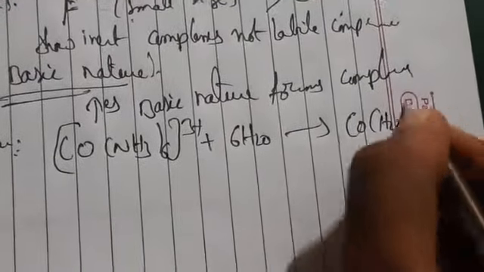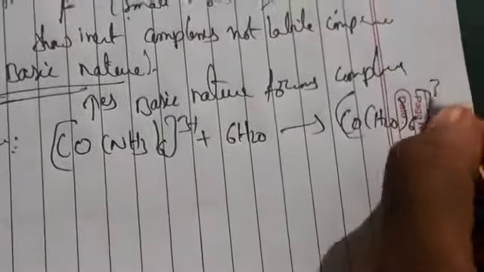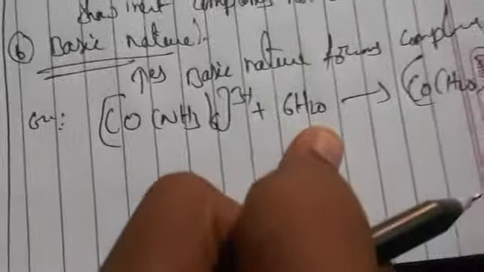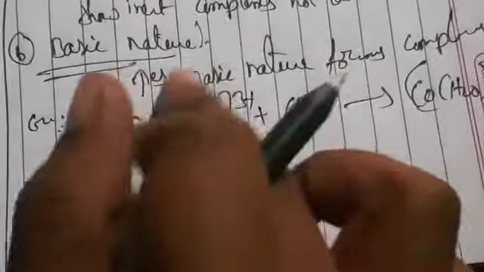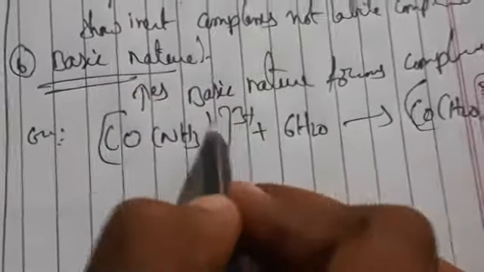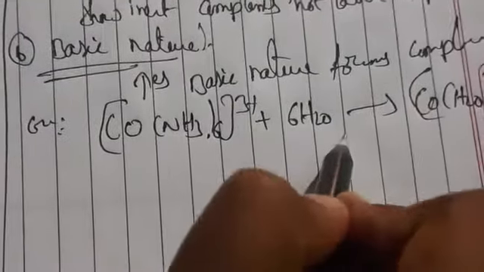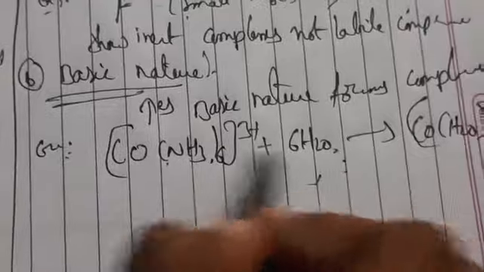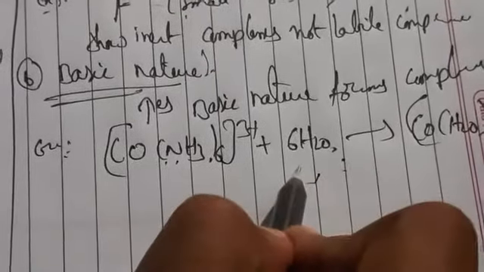[Co(H2O)6]3+ plus 6 NH3. So what does this mean? NH3 is a stronger base than H2O. So ammonia complexes are more stable. Why? Because it is a stronger base than the water molecule. So comparing these two ligands, NH3 is a ligand, H2O is a ligand.